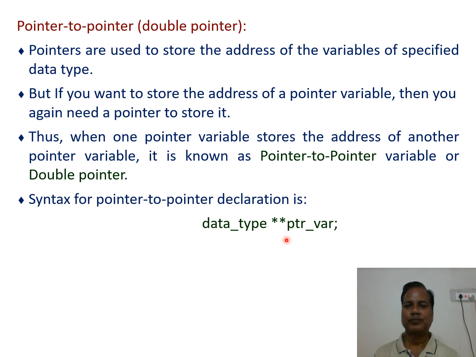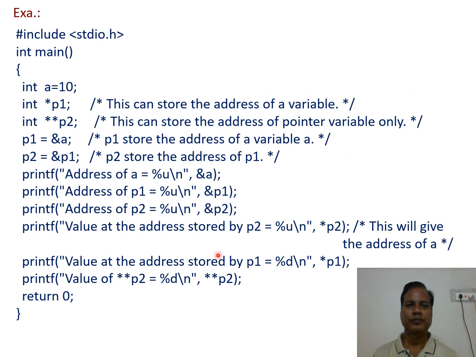Now, an example program. In this example program, the first statement of the main function declares an integer variable a and it is assigned a value of 10. The next statement declares an integer pointer variable p1.